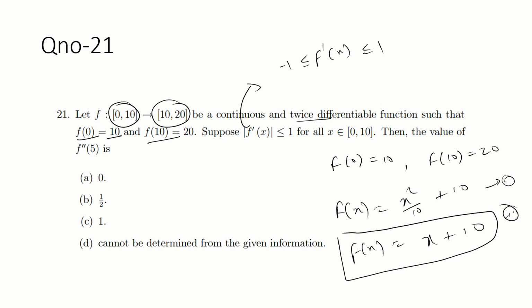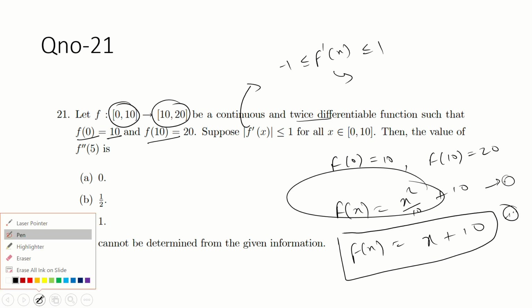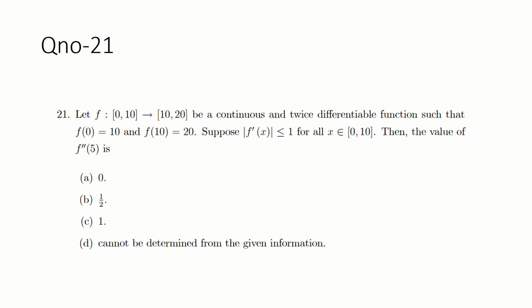Twice differentiable means the derivative of this function is also differentiable. So this is not a twice differentiable function. If you open this, f dash x is minus 1 to 1.